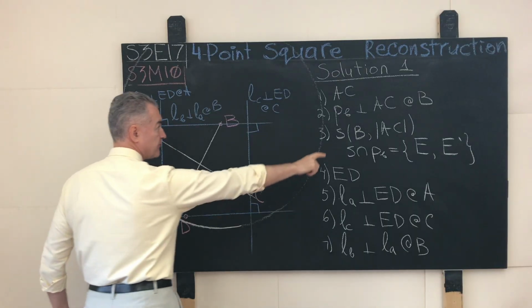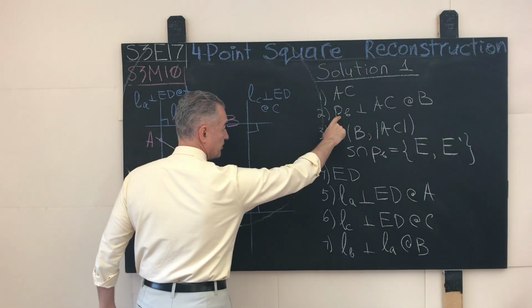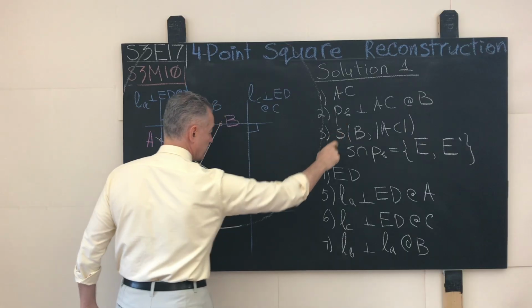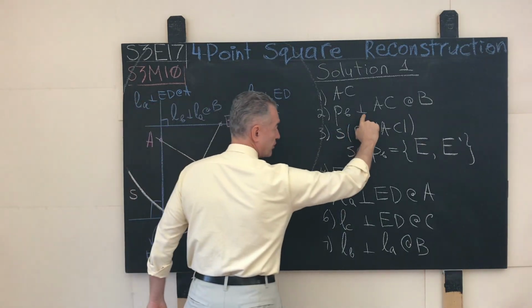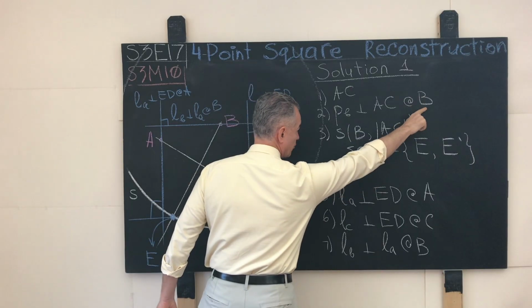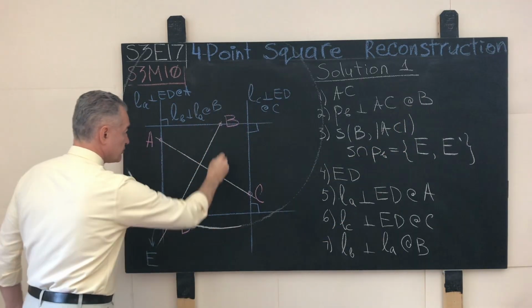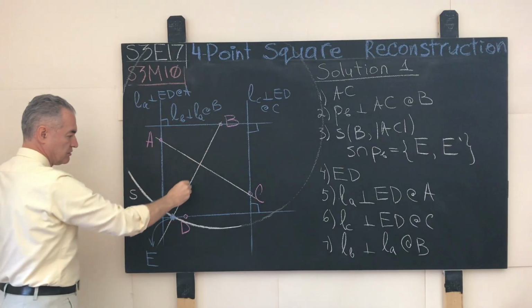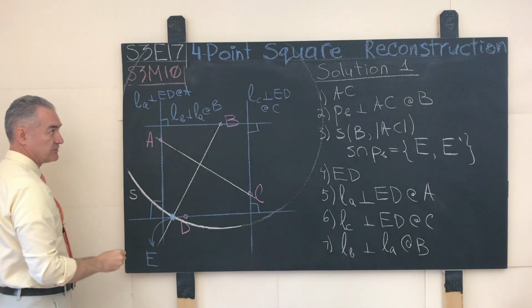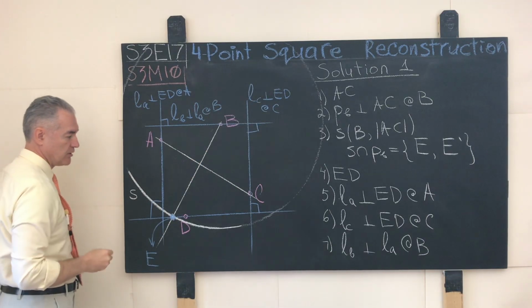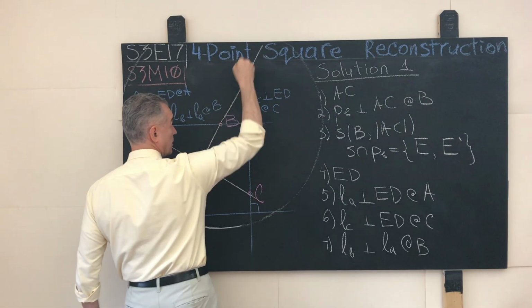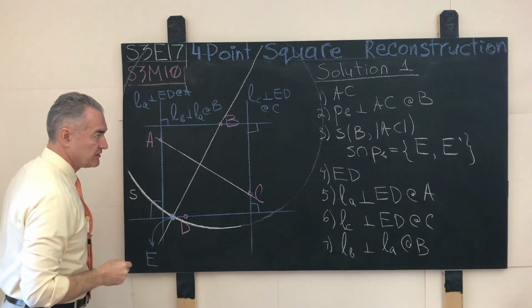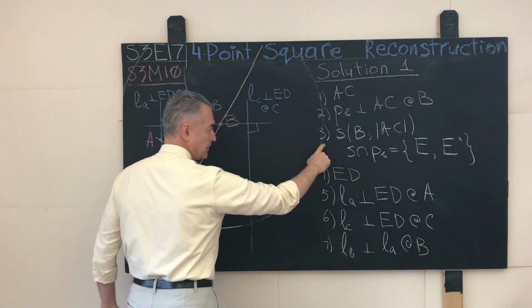In the second step, we draw the straight line called PB, orthogonal to the line segment AC through the point B. That straight line is shown over here. I only show the portion that really fits on my board, but that straight line runs evidently all the way to the other side. And as step number 3, this is the key observation.